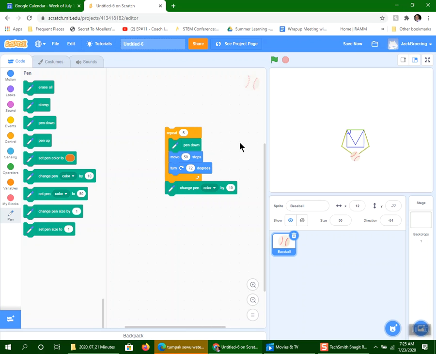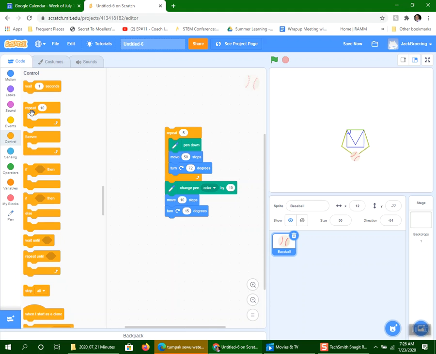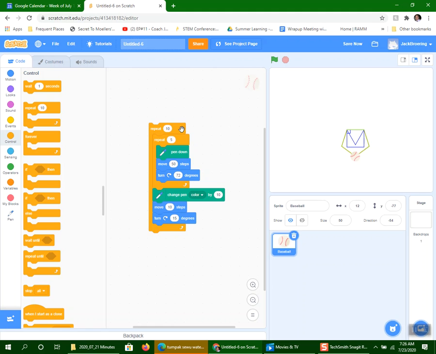Now the other thing we want to do is make a loop here. So what I think would be best is if we move the pen. I'm going to move it 10 steps. I'm going to rotate it 10 degrees. And then I'm going to make a loop. Now the question is, how many times do I have to run this? Well, let's just try 10 first, see what that does. Okay, 10's not enough. Let's do 20.